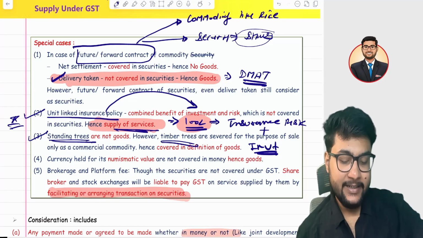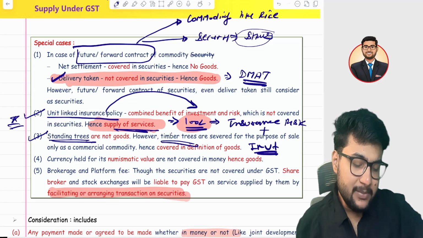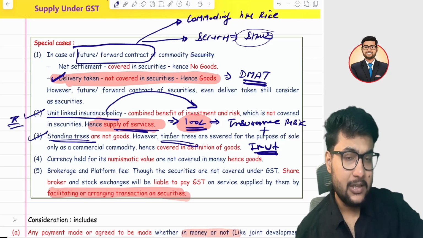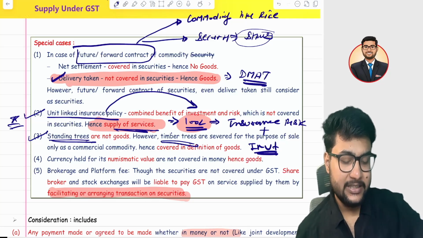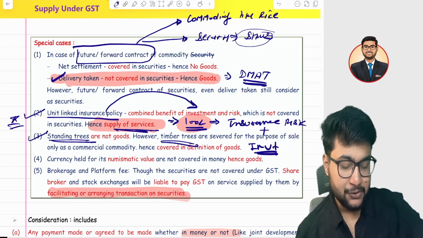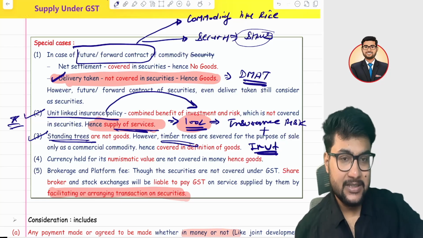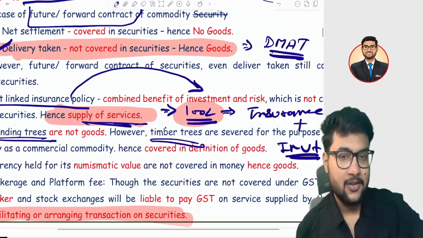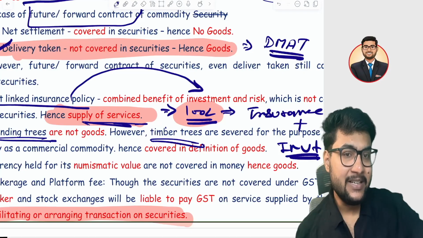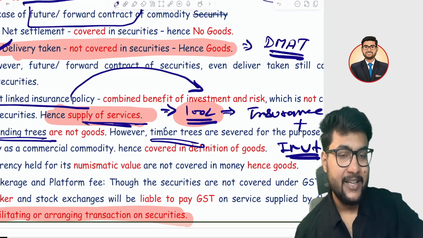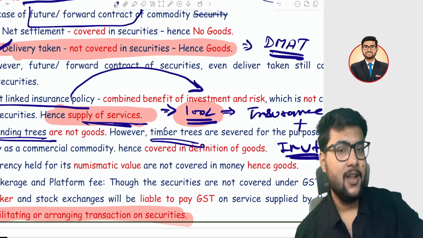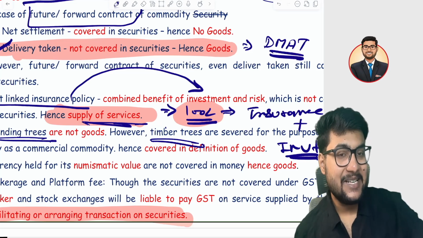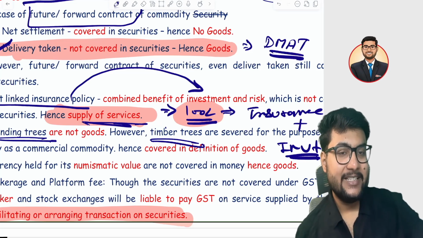Sir, what is a standing tree and what is a timber tree? First we will talk about the timber tree. A timber tree is a commercial tree which is used for furniture. If you see the furniture around you, all are made of timber trees. So I can say a timber tree is a commercial commodity. If anything is commercial and attached to the land, it is part of goods and it is a supply.